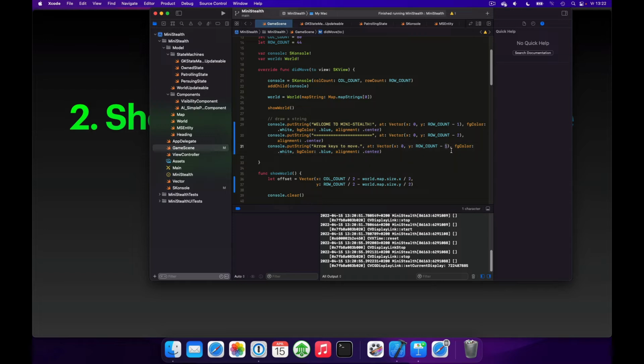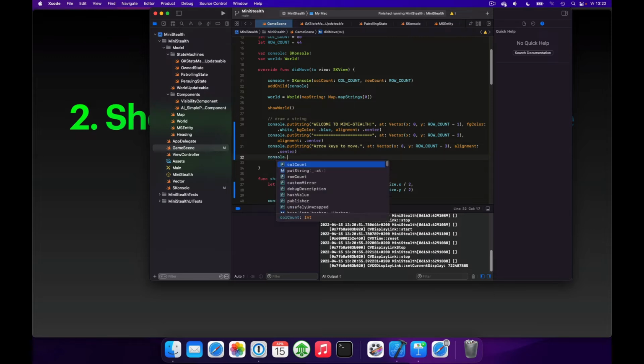And we'll go one further down. And this can also be just the default text color. And finally we'll do a console putString, and we'll say "Capture the treasure and don't get caught." Note that the game logic for winning and losing hasn't been implemented yet, but we can add the instruction.